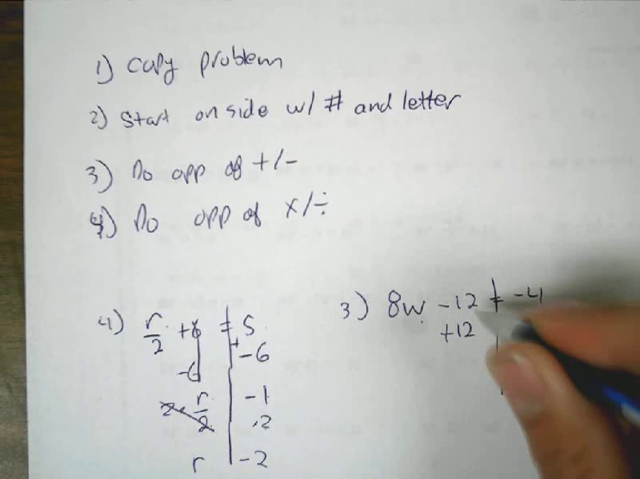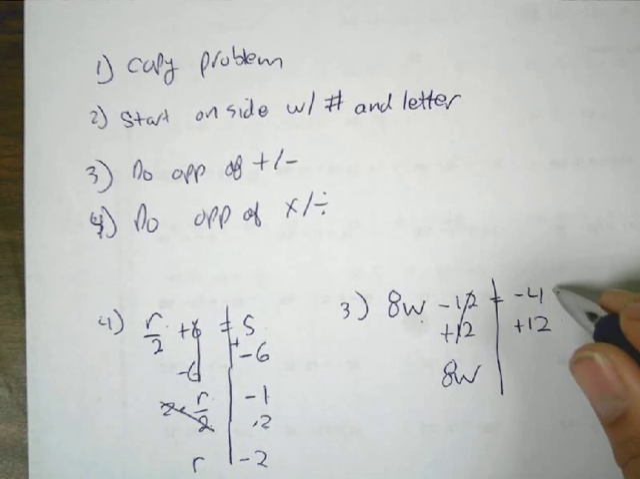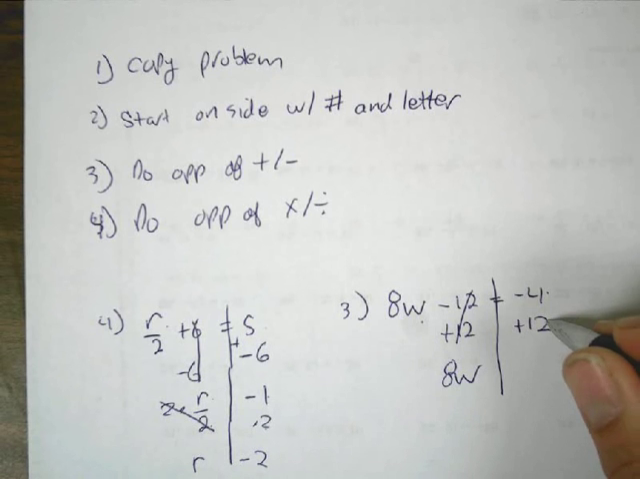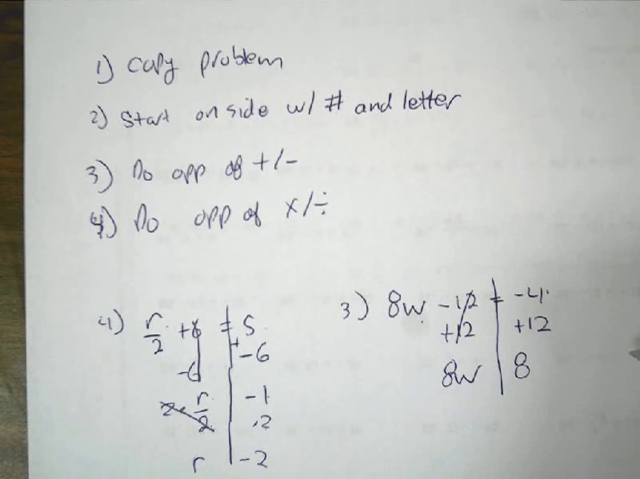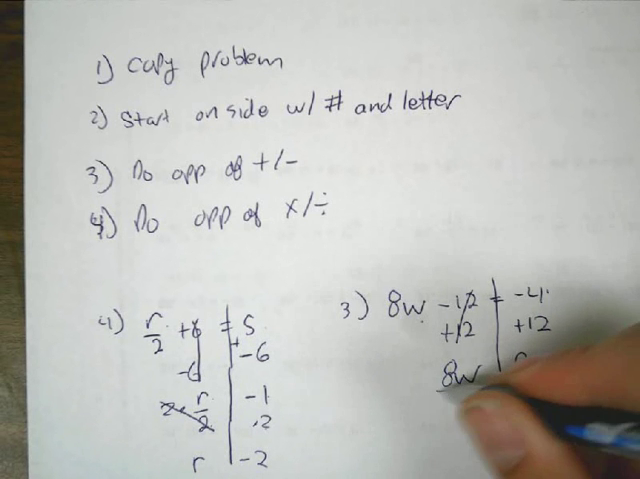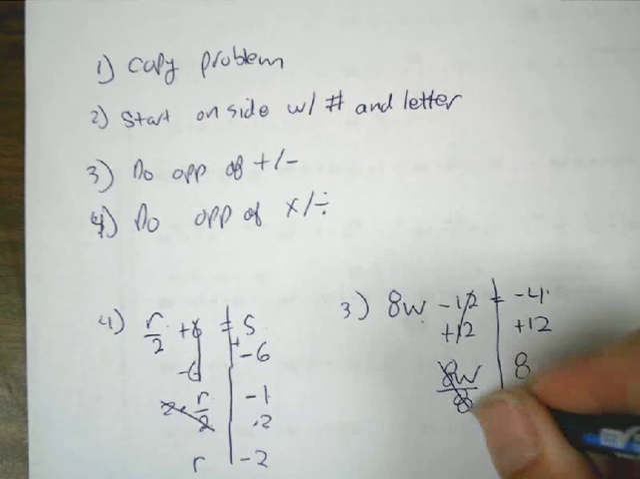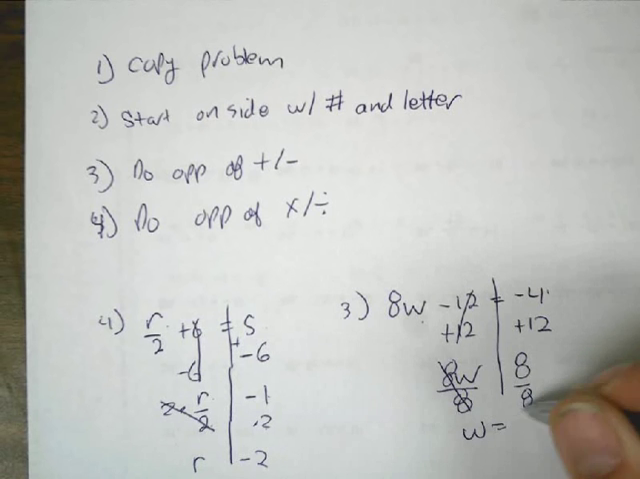This side will cancel out. We're left with 8w. The signs are different. We will subtract 12 minus 4, and we will get 8. Step 4, do the opposite of times divide. The opposite of multiplying by 8 is dividing by 8. We're left with w. 8 divided by 8 is 1.